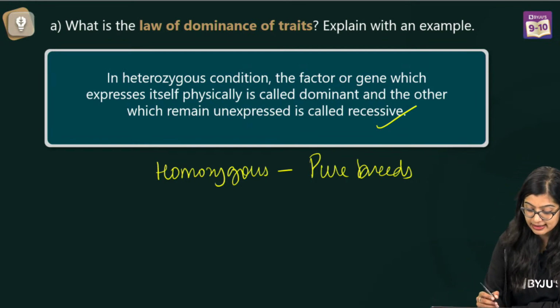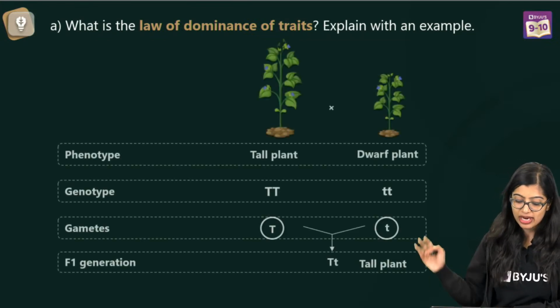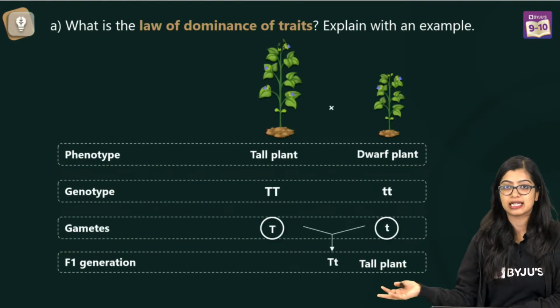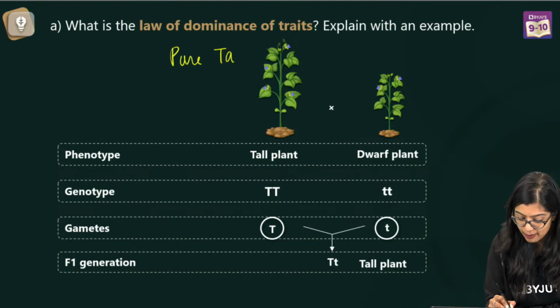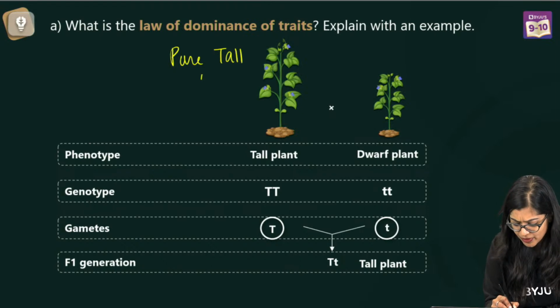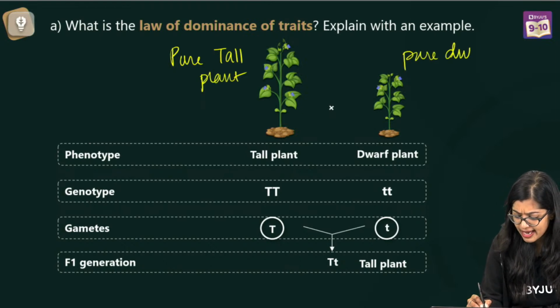Very good. Exactly. So in this case, when you are using an example to explain, you can use our very own height of the plant as the character. Use tall plant when you cross a pure tall plant, right? And you can write this down. So pure tall plant when crossed with a pure dwarf plant. Yes, what will you get?